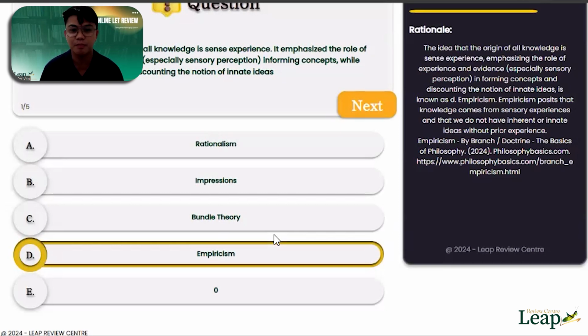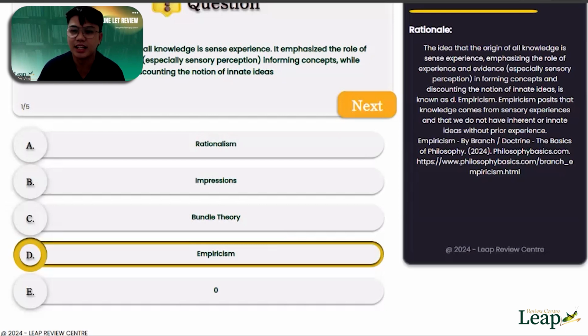So empiricism posits that knowledge comes from sensory experiences and that we do not have inherent or innate ideas without prior experience. So empirical knowledge, kumbaga, we learn something because we experience it. Rationalism is different from empiricism. Huwag kayo malilito doon. So it's more of the sensory experience. The more we experience something, the more that we learn it. That's the idea of empiricism. Are we clear with that?